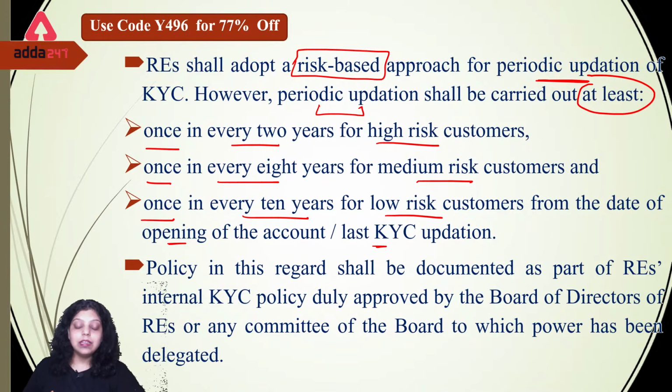So it has said that the periodic updation of the KYC will be done by the regulated entities as per the risk-based approach. So high-risk customers have to update their KYC at least once in every 2 years. Medium-risk customers have to update their KYC at least once in every 8 years, and low-risk customers should update their KYC once in every 10 years. Okay, and this 10 years, 8 years or 2 years duration will be counted from the date of opening of the account or last updation of the KYC.